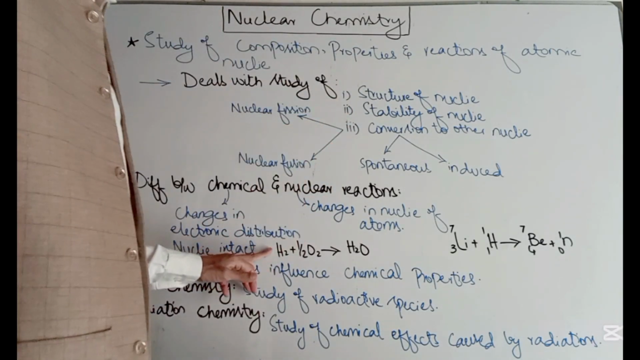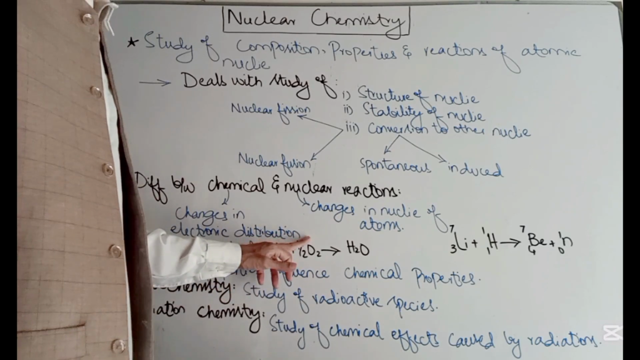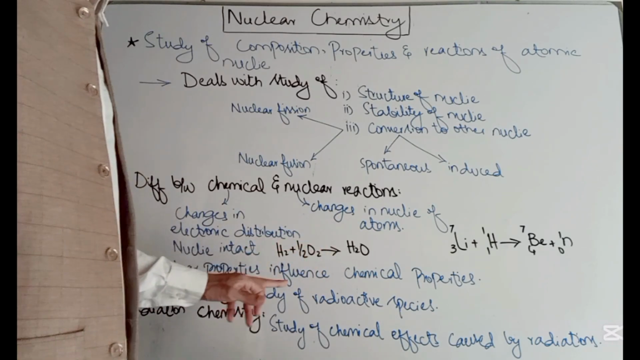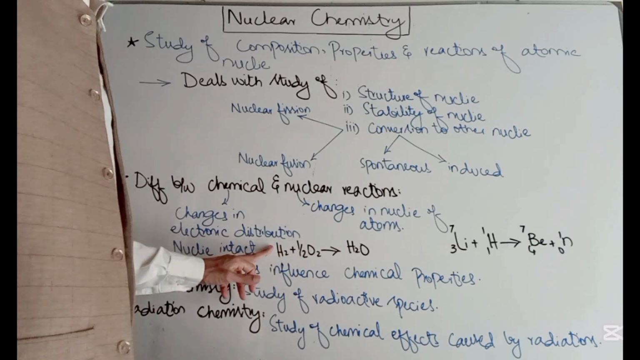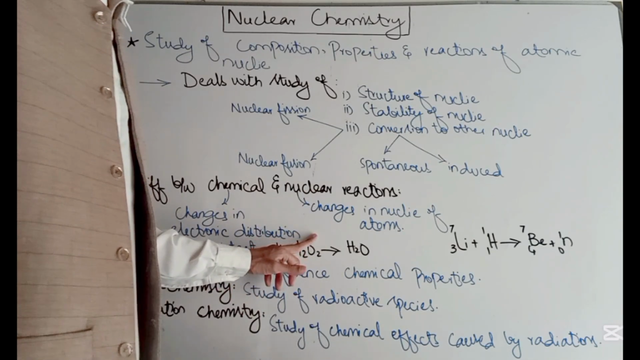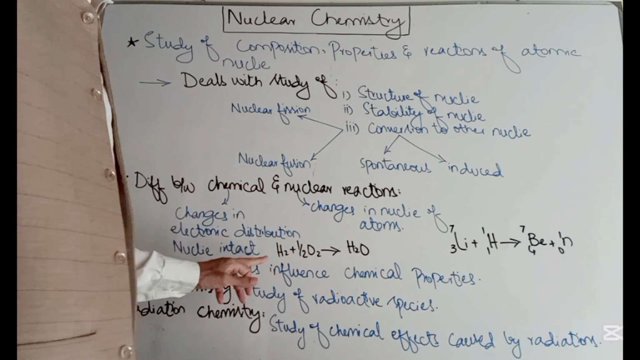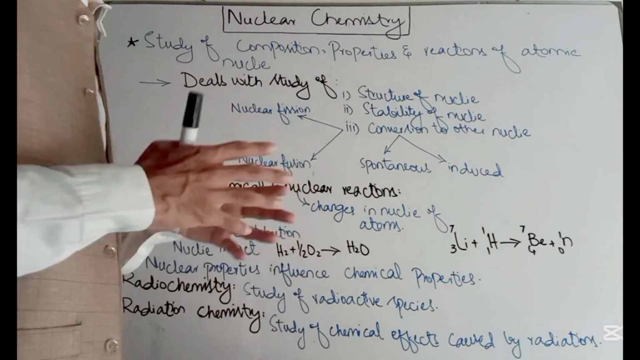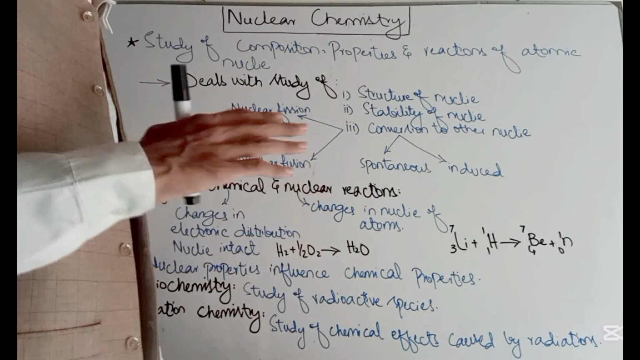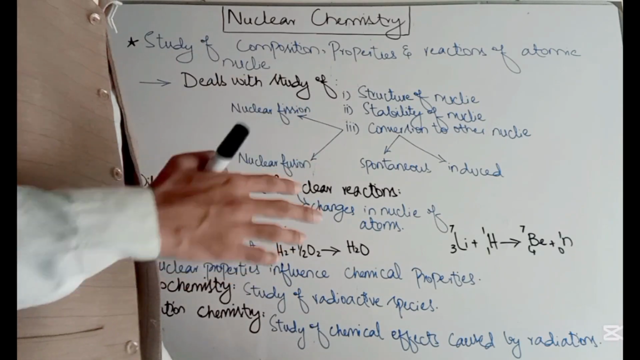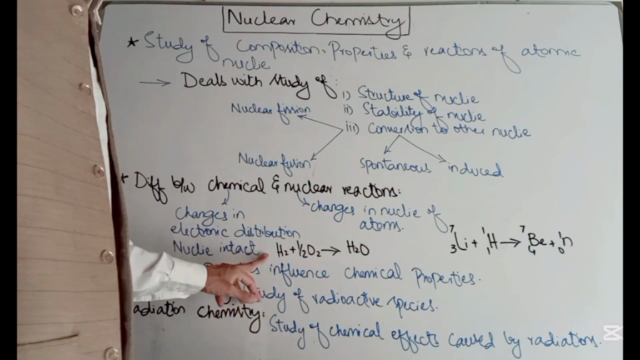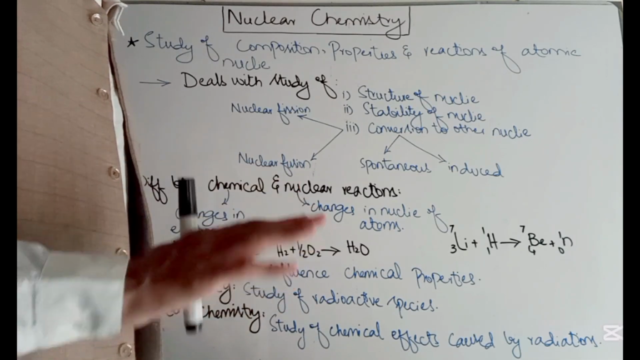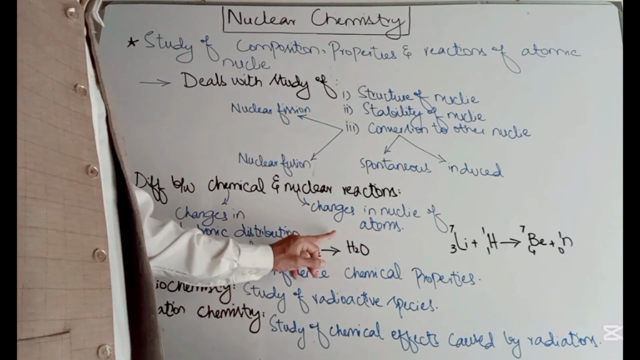Here is an example. H2 reacts with O2 to form H2O. There is no change in the nuclei of hydrogen and oxygen. The only change that has occurred is that hydrogen has made a bond with oxygen, and in doing this there is a change in the electronic distribution and electronic structure of hydrogen and oxygen, but the nuclei of hydrogen and oxygen have remained intact from reactant to product.